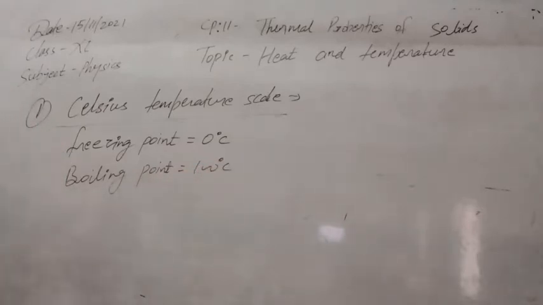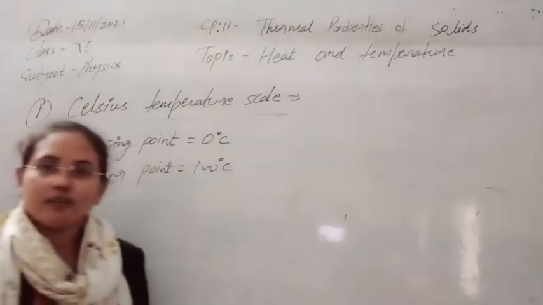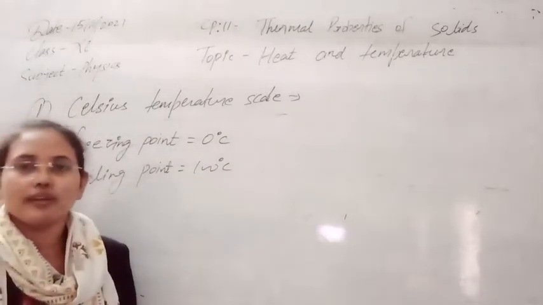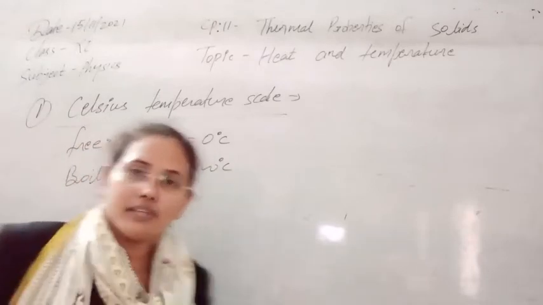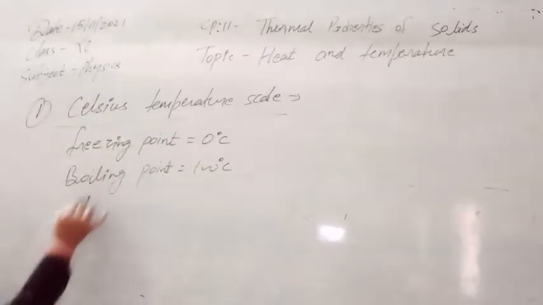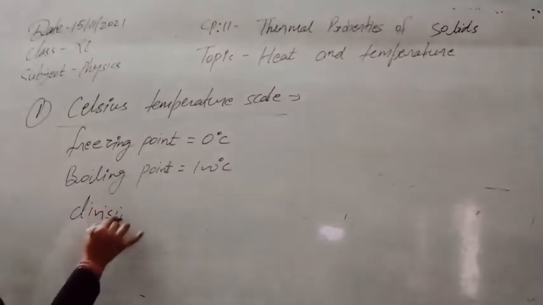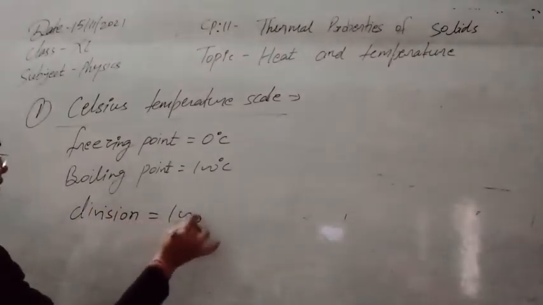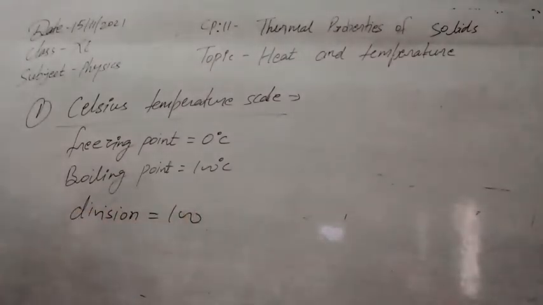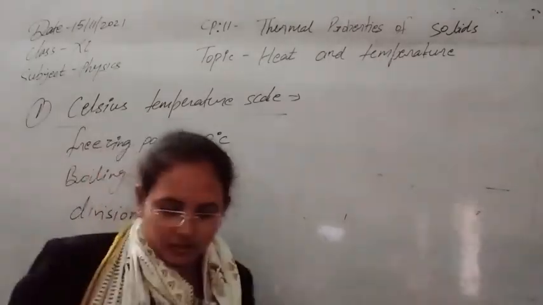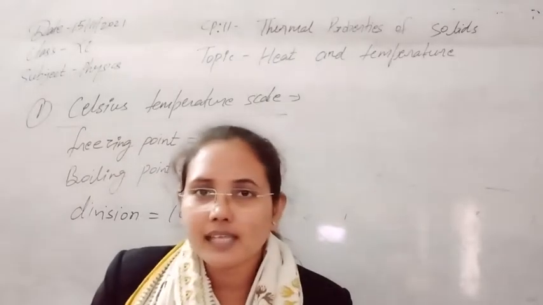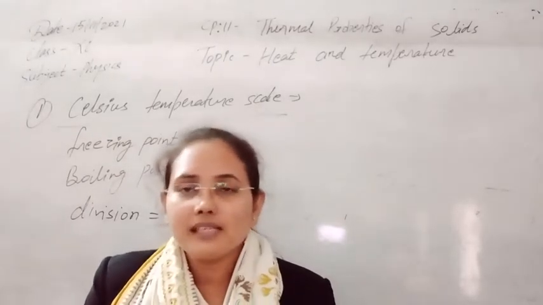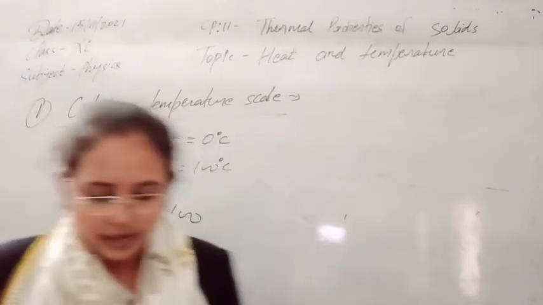As we can see, the scale starts from 0 degrees Celsius and ends at 100 degrees Celsius. So there are 100 divisions on the Celsius scale. This is our first scale. Now the second scale that we use to measure temperature is the Fahrenheit scale.